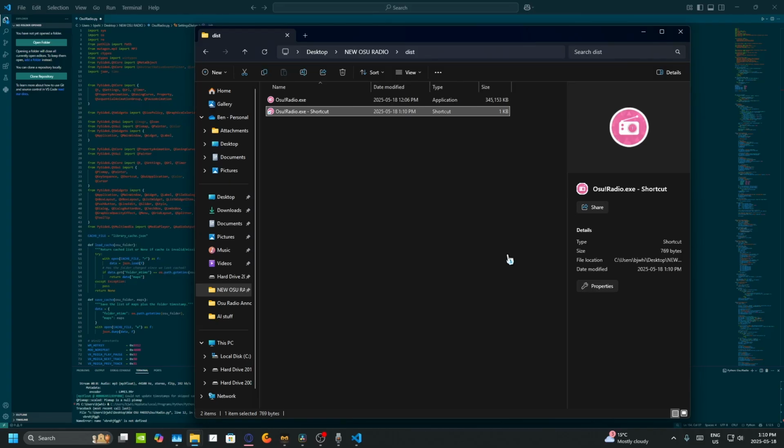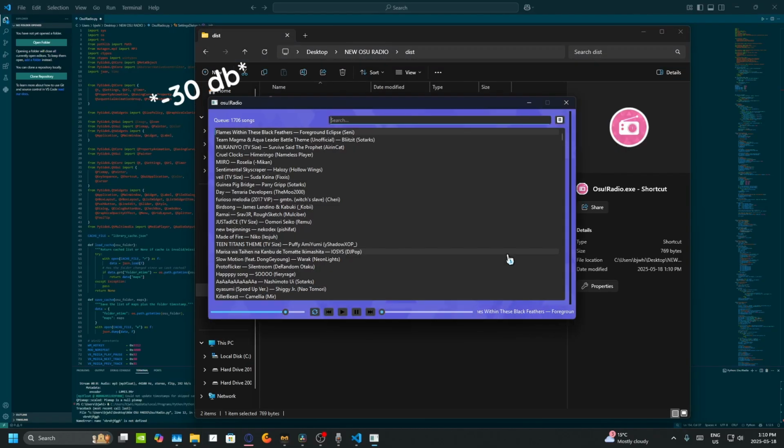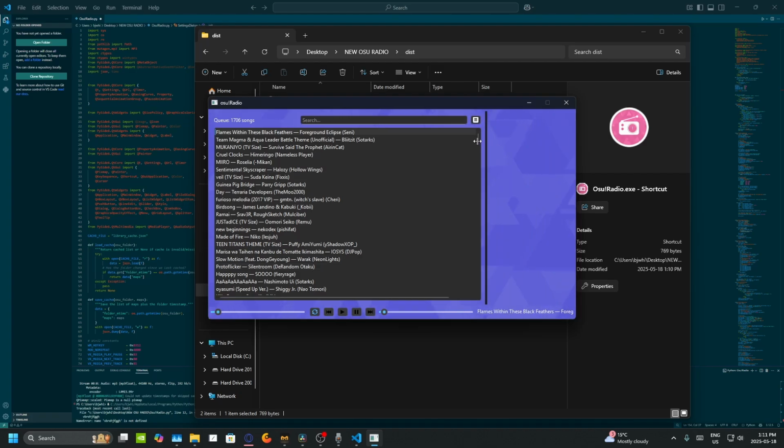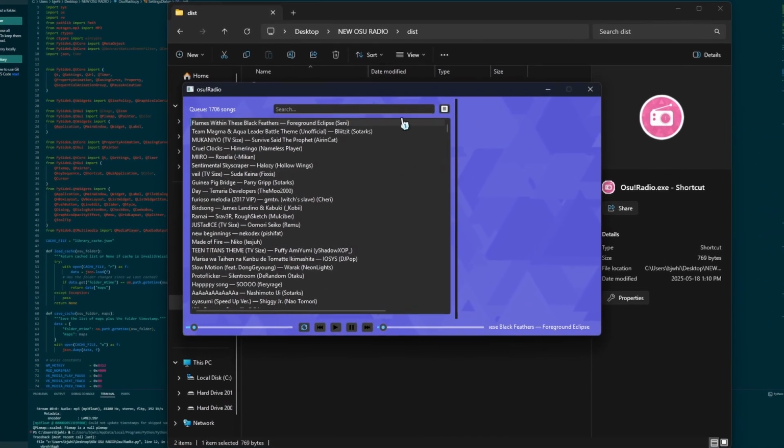It might take like a minute or two for it to first load. But after that, since it's loaded all the new songs, it will load perfect. That's so loud. Please turn down your headphones before you do first login, because that is extremely loud. I am so sorry. Okay, anyway, so you've got this here.